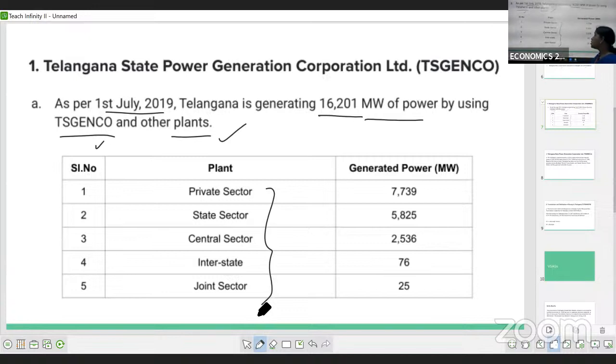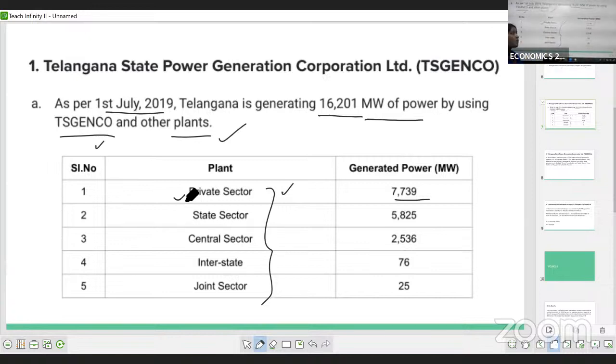So what are those 5? In the first one, nearly 7,739 megawatts of power is generated under the private sector. Once again, 7,739 megawatts of power generated under the private sector.